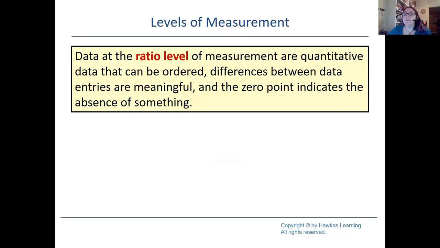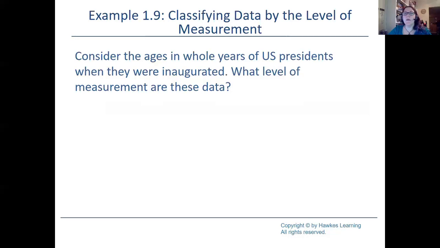Another level of measurement is the ratio level. And again, these are quantitative data that can be ordered. Now, the differences between data entries are still meaningful. However, the 0 point indicates the absence of something. So let's take a look at an example. Consider the ages in whole years of US presidents when they were inaugurated.